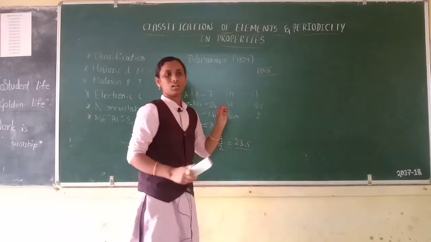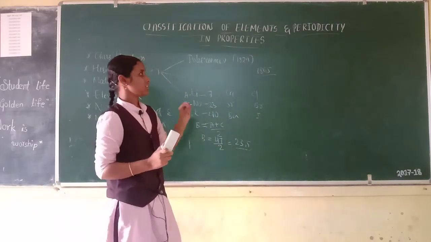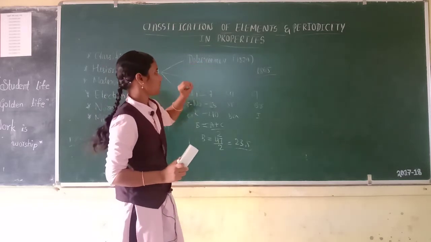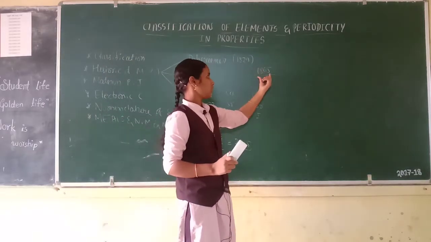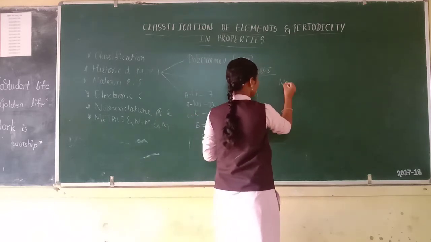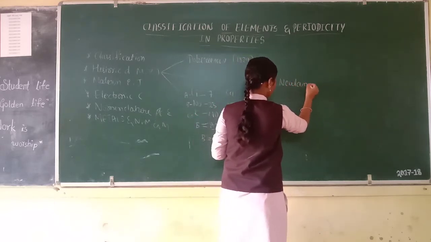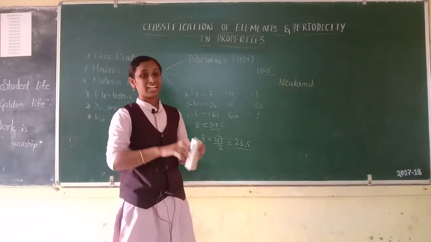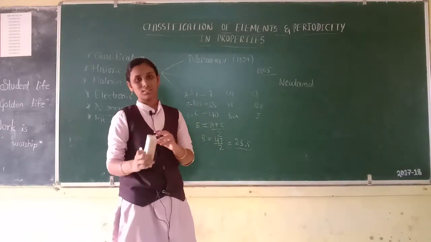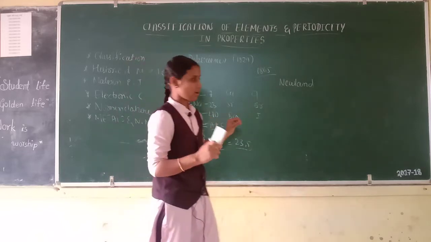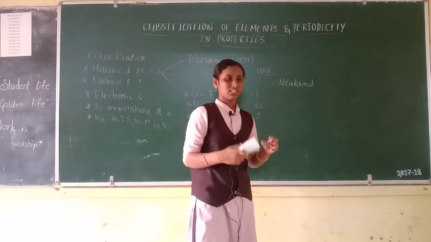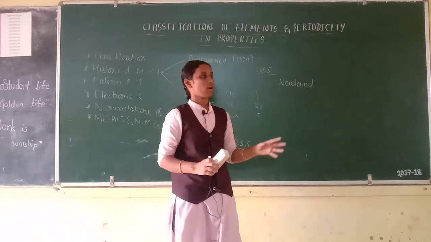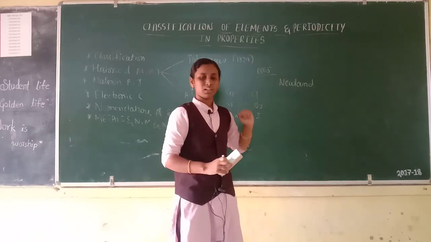In 1865, another scientist, Newlands. Dobereiner was a German chemist. Newlands classified the elements on the basis of their atomic masses. Then he said that every eighth element has the same properties as the first element.